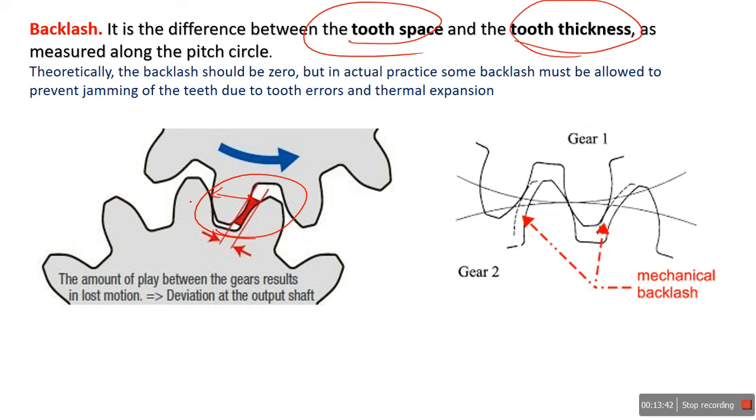Theoretically backlash is zero, but in actual practice the backlash must be allowed in order to avoid the jamming action. Another consideration is that while transmitting power, heat is generated, and you know metals expand. In that case, if backlash is not there, if clearance is not there, what happens? The gears jam, so no power is transmitted further. In order to avoid such cases, backlash must be provided. So hope you understood all this terminology.